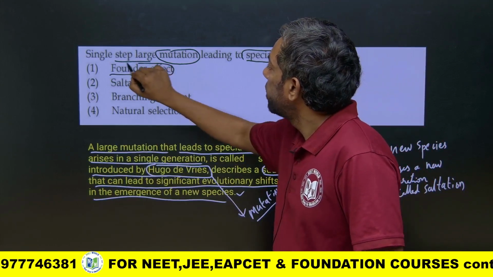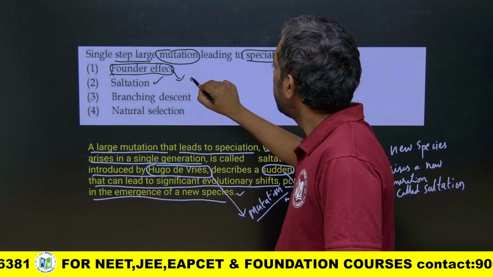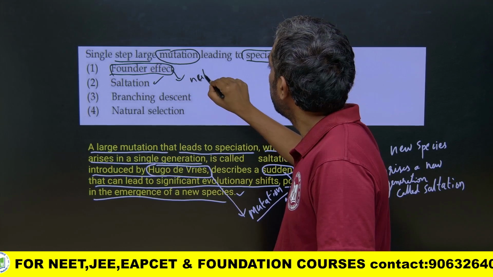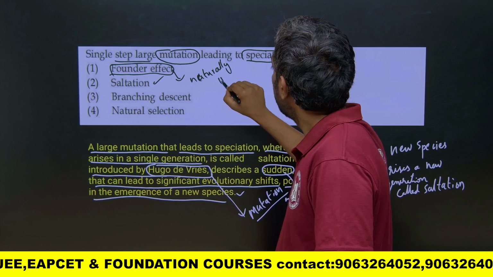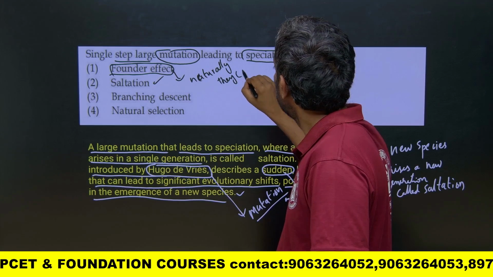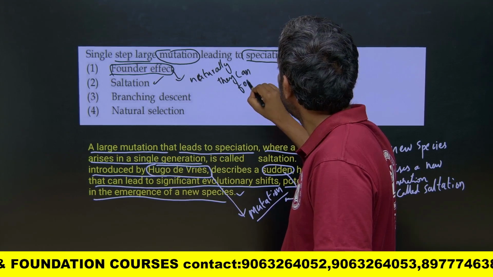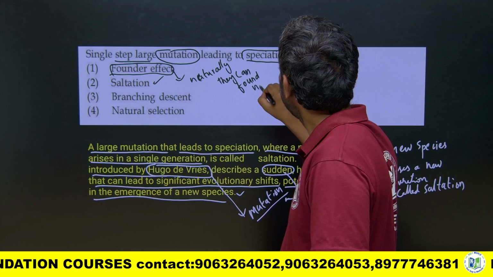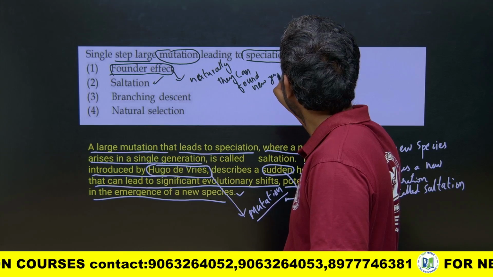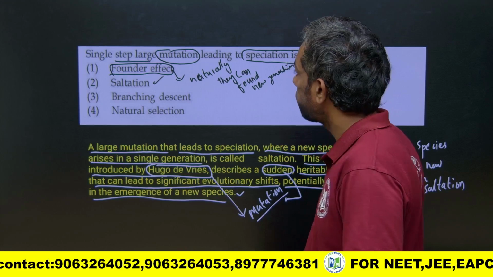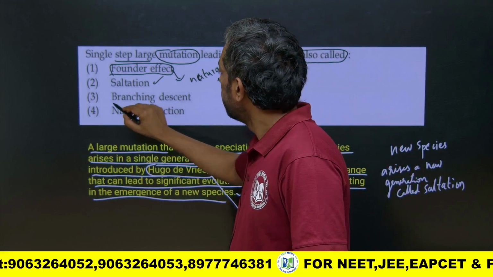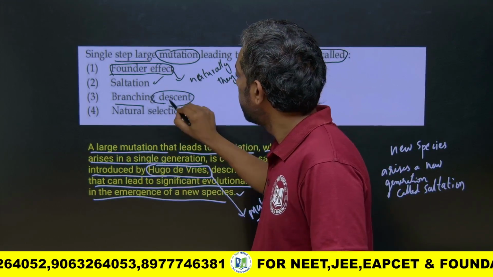Founder effect is like a natural disaster, where naturally they found a new generation. Branching descent is not it.